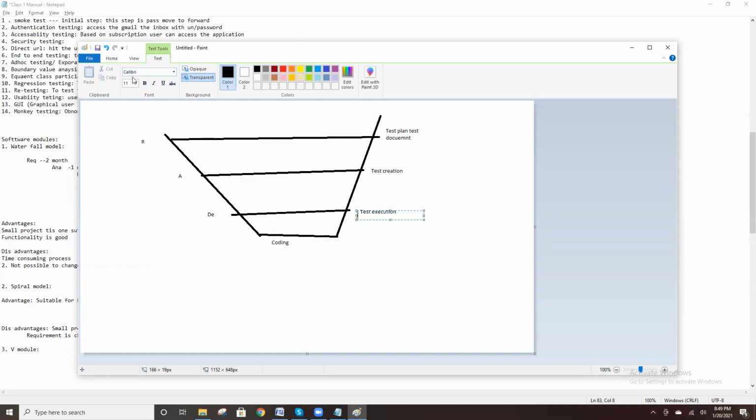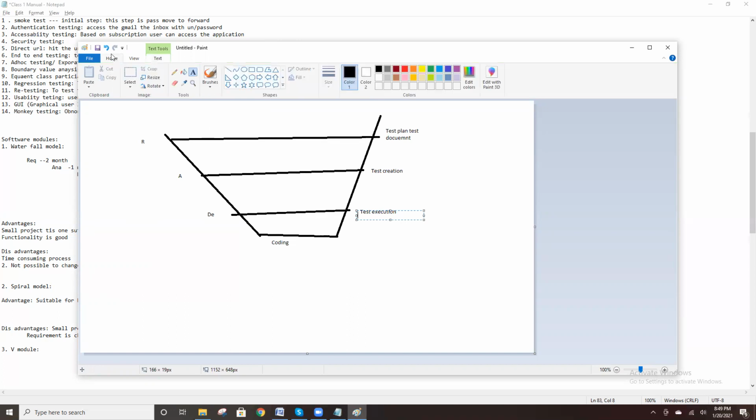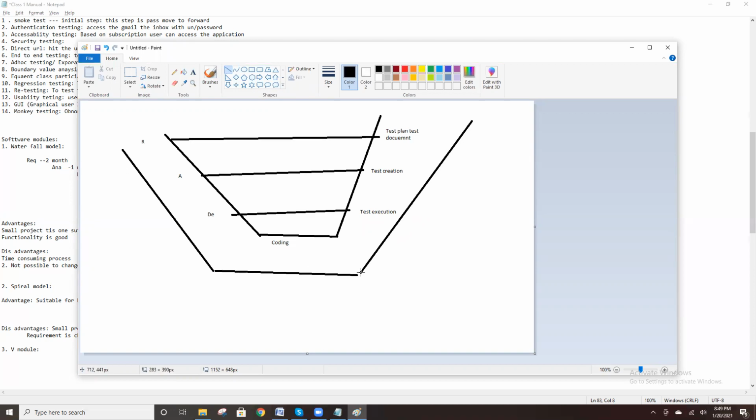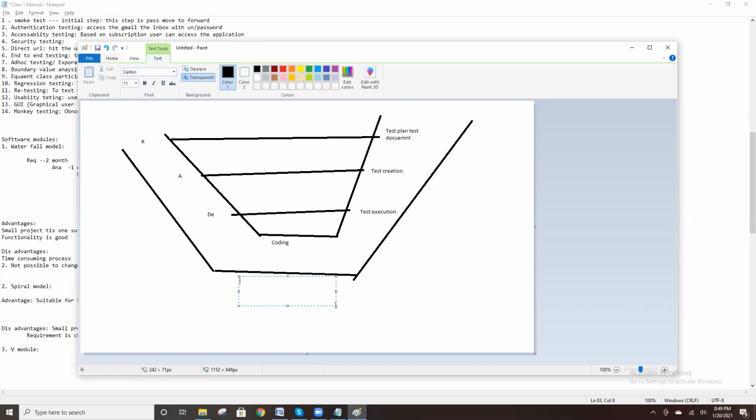Someone calls this the verification and validation model. Someone calls it the V model, someone calls it the VV model. That is the main advantage with the V model: the tester is involved at the time of development, working parallelly. This one is very popular, but a disadvantage is there.